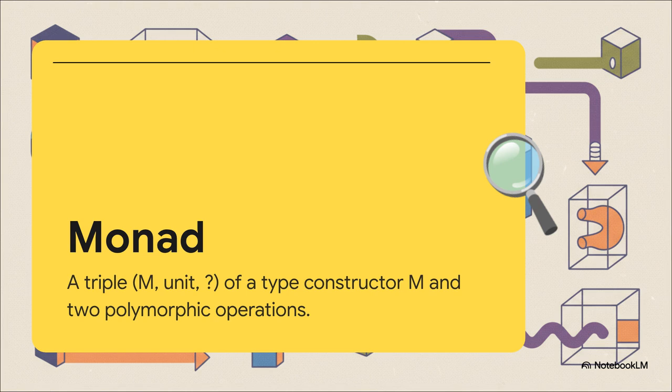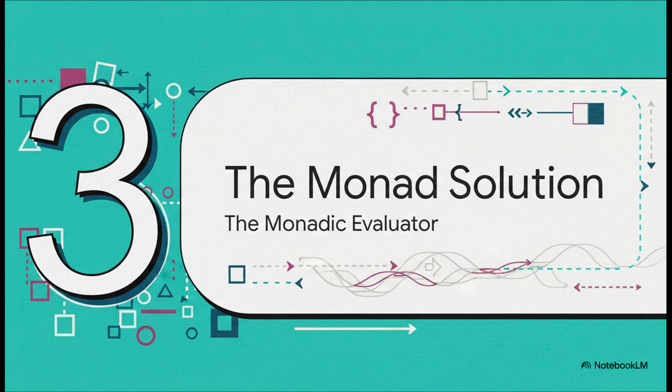That's it. It's not some mystical thing built into a language. It's just a design pattern, a recipe for sequencing operations that have some extra context. It's just these 3 parts: a wrapper type, a function to put things in the wrapper, and a function to chain wrapped things together. That's the whole secret. So, what's the big payoff? Why go to all this trouble to spot this pattern? Well, the payoff is that once we've identified the pattern, we can create an abstraction for it. And we can use that abstraction to make our code clean again.